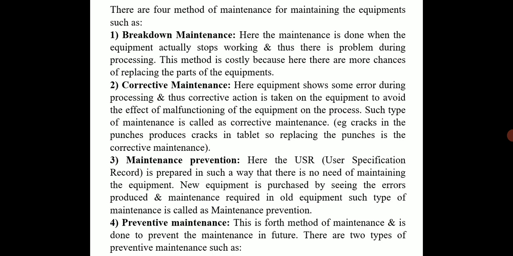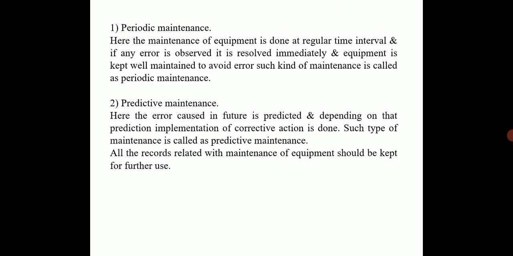And last is the preventive maintenance. This is the fourth method of maintenance and is done to prevent maintenance in the future. There are two types of preventive maintenance: the first one is periodic maintenance and the second one is predictive maintenance. Periodic maintenance means that periodically, after some time interval, the maintenance of the equipment is done. It is checked at a regular time interval, and accordingly oiling, greasing, and changing the defective parts of that equipment is done so that no maintenance will be required in the future. Such a kind of maintenance is called periodic maintenance.